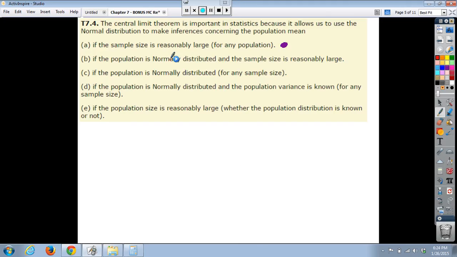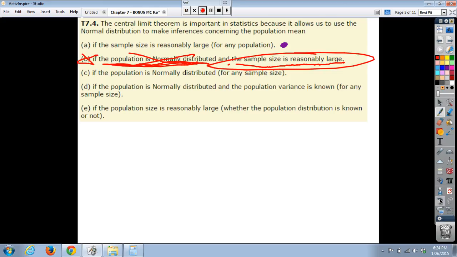So, if the population is normally distributed and the sample size is reasonably large. Well, we got the sample size is reasonably large. That's good. But do we have to have the population already being normally distributed to use the central limit theorem? No. So that one really doesn't work out. You know, this half works, that the sample size needs to be big enough. The population doesn't have to be normal.